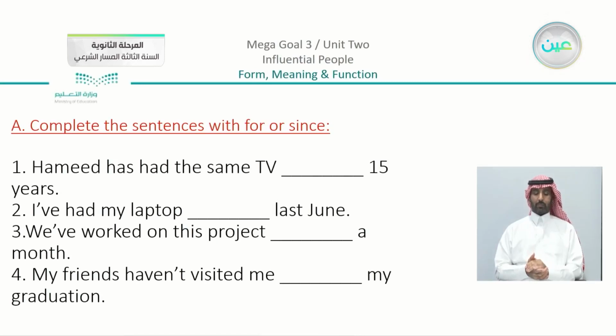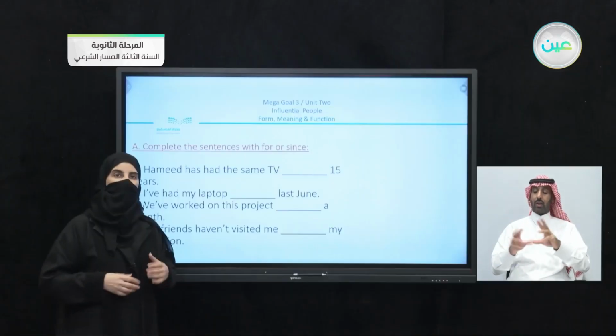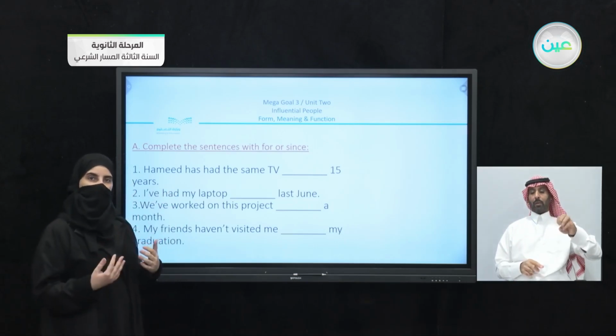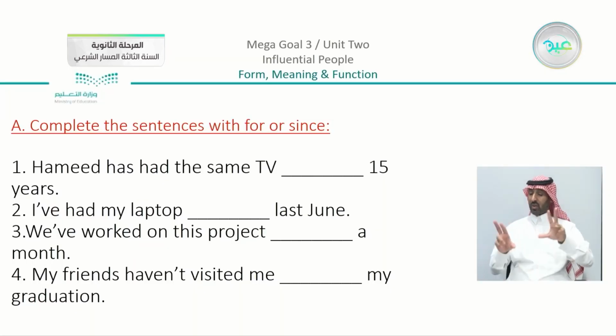Now complete the sentence. We have this exercise that is in the book. Now this is an easy task that we're going to do together. We have here, Hamid has had the same TV blank 15 years. Now what is the question? The question is to use either for or since. So let's read it again together. We have here, complete the sentences with for or since. Now this is an easy task that we have here. You can see that we have here 15 years, which means that I can use for.